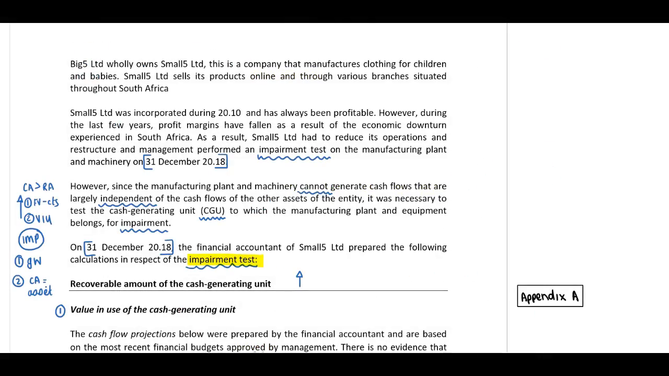When you look at this, the first two paragraphs, background info only. Third paragraph indicate to us that we have a CGU. Now guys, due to the fact that they've made use of this abbreviation in the given scenario, I will make use of this in my solution as well. But my recommendation will still be that you indicate to your marker that CGU means cash generating unit. Then they provide us with the fact that on 31 December 2018, calculations in terms of our impairment test.